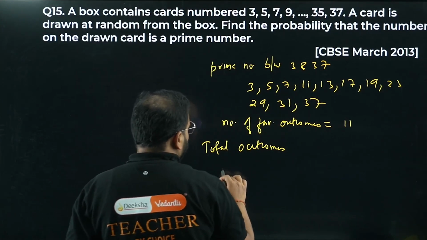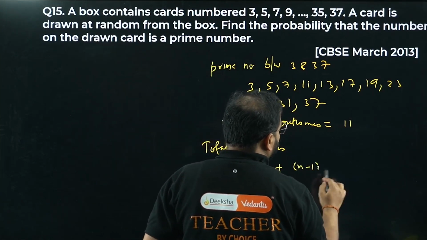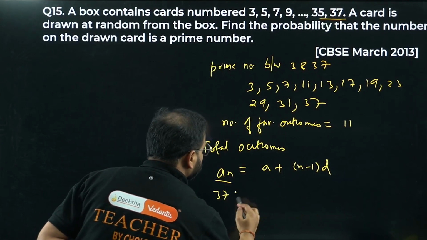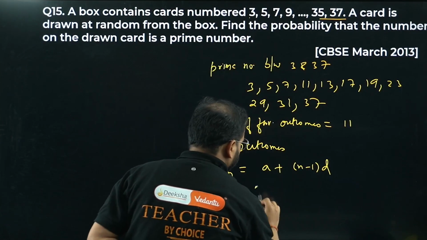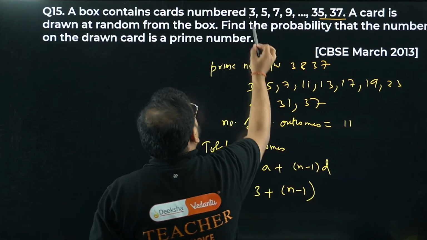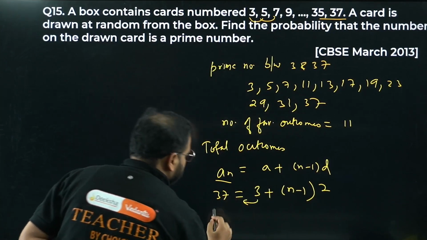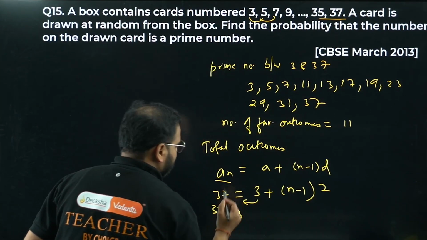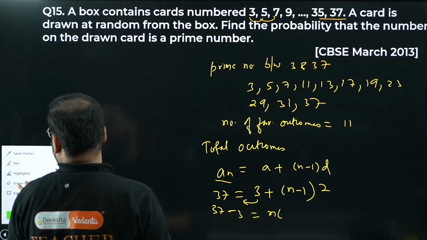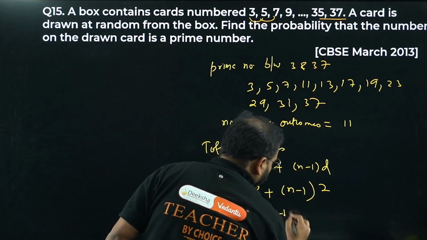So I can write, bacha, the AP formula. An is given by a plus n minus 1 times d. What is the last term, sir? 37, bacha. So right here 37 equals the first term, sir, 3, plus, I don't know the number of terms, so n minus 1, times the common difference, sir. 3 plus 2 is 5, plus 2 is 7. So 2. Subtract on this side. Bring here 37 minus 3 equals n minus 1 into 2.